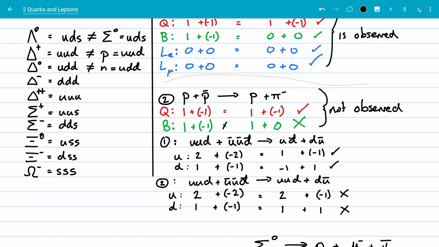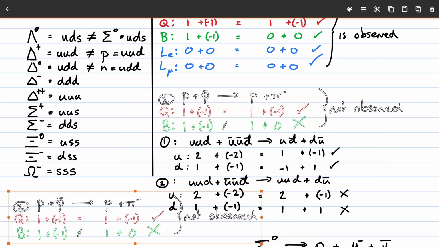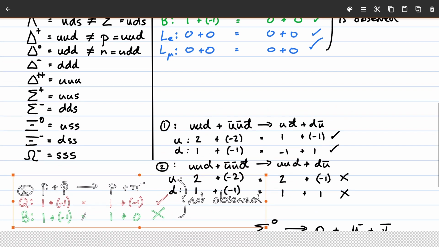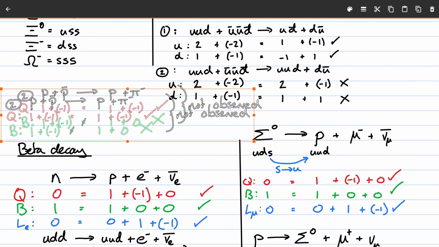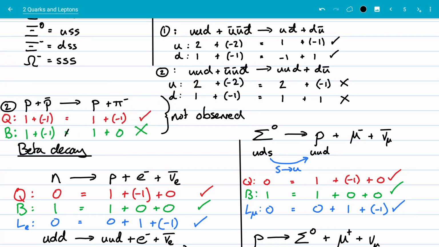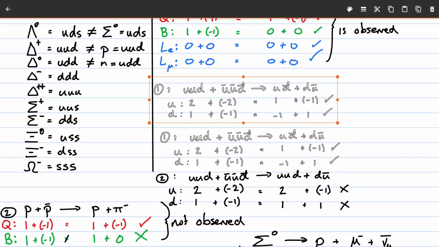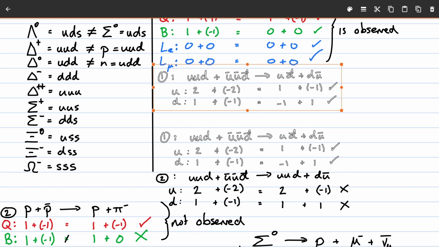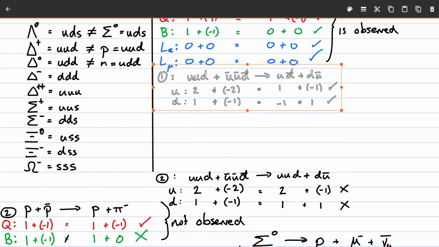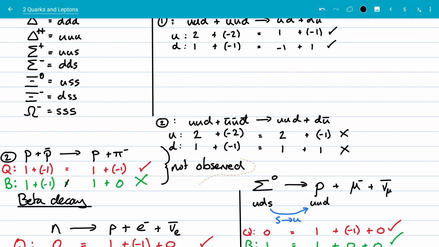Oh, do you know what? I'm going to move that. Where's the best place for me to move it so I can grab it later? I'm going to move this down to here, because I want to put number 1 next to number 1. That makes more sense for your notes. Maybe I'll edit this later, maybe I won't. We're looking at number 1, and then we do number 2.